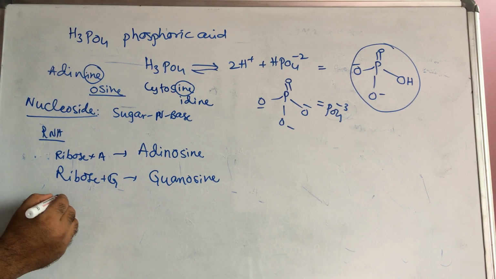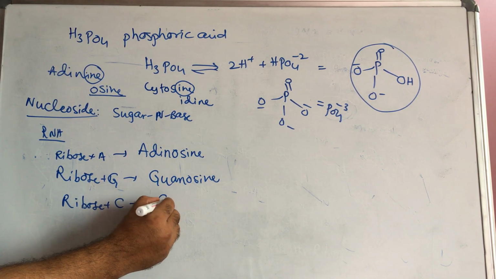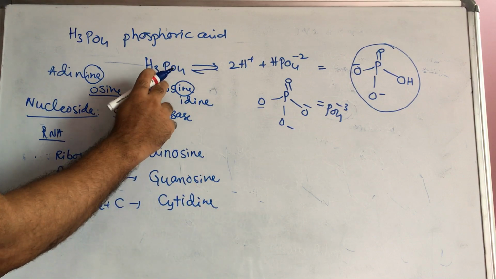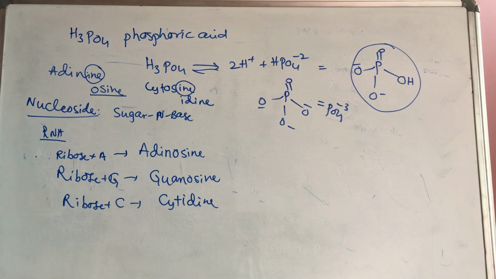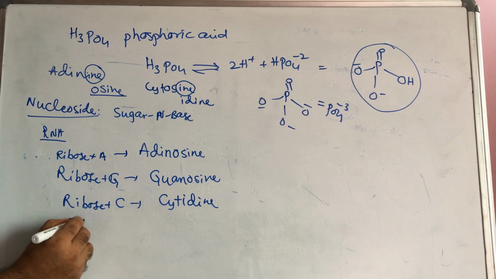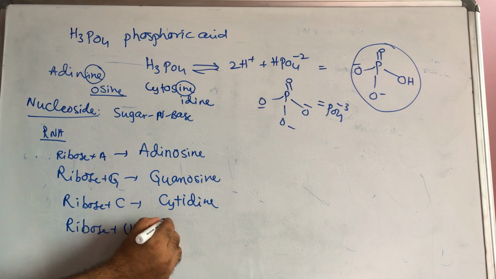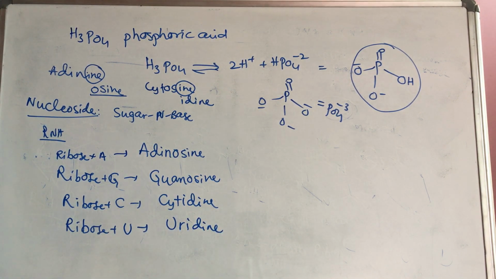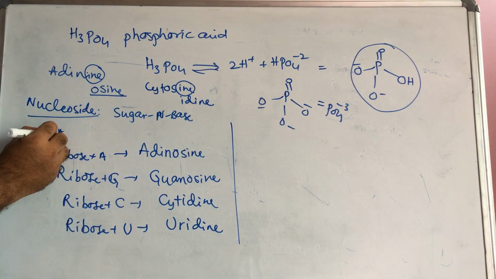For example, ribose plus cytosine is called cytidine. Next, ribose plus uracil, uridine. These are the nucleosides in RNA.